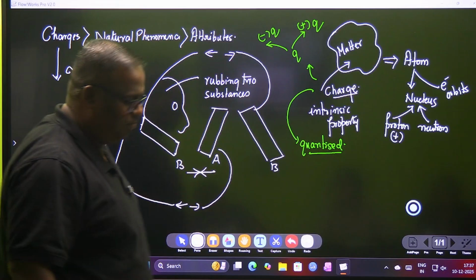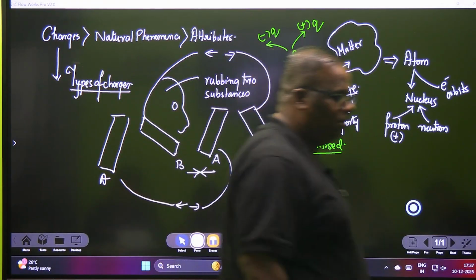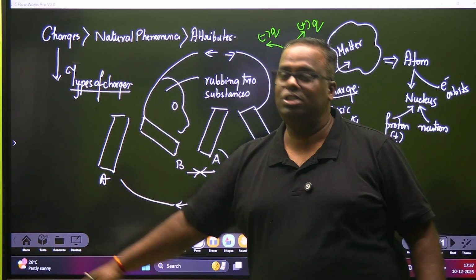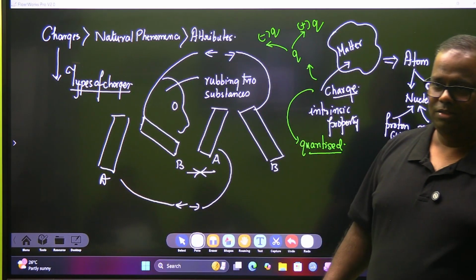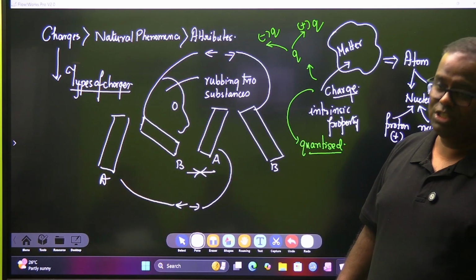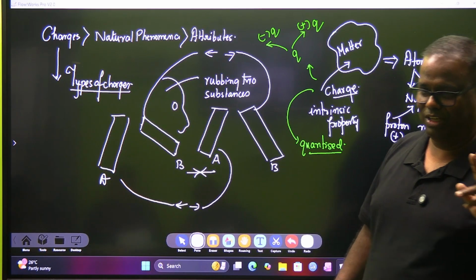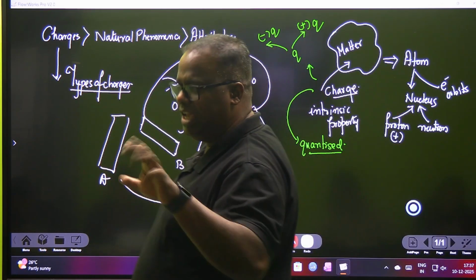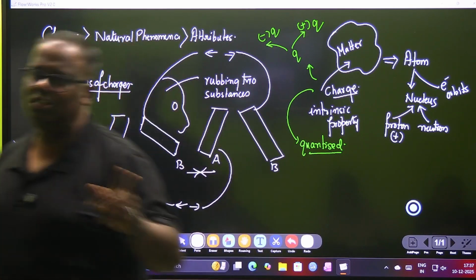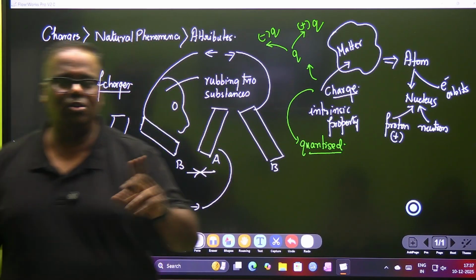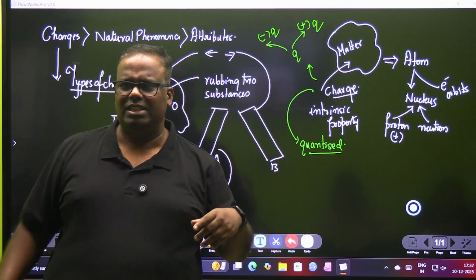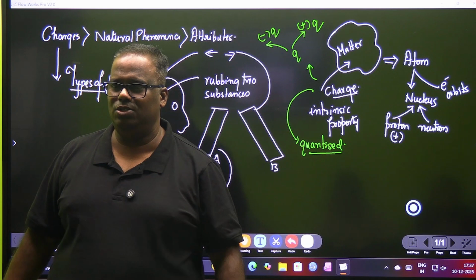That means there is something in A which is not in B. A has got something, B must have also got something, but what A got and what B got are not of the same trait. That slowly made people think about it.